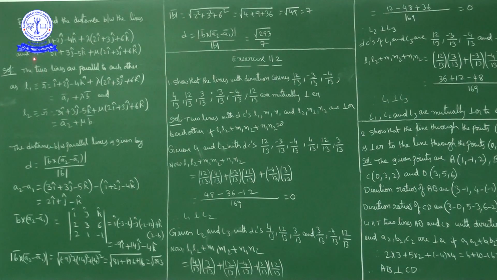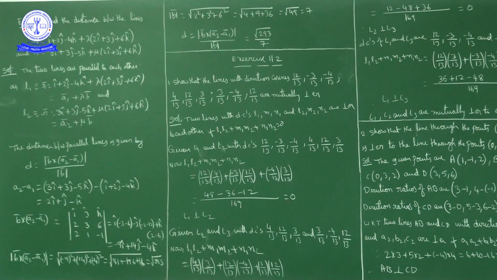The second line is passing through the point 3, 3, minus 5 and parallel to the vector 2i cap plus 3j cap plus 6k cap. So the first line is parallel to the vector 2i cap plus 3j cap plus 6k cap, and the second line is also parallel to the vector 2i cap plus 3j cap plus 6k cap.